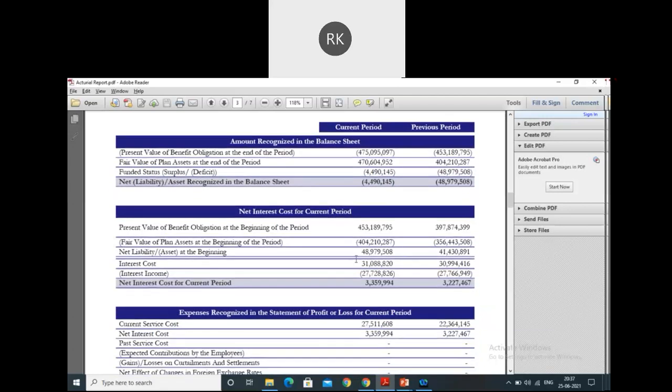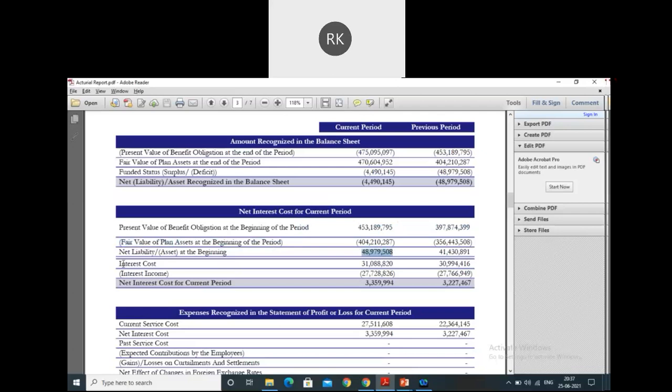As I mentioned, if you have understood those tables, you are done. Then net interest cost for the current period. Why net interest cost? As to why they have mentioned net, we'll see. Now they are saying the present value obligation at the beginning of the period was 453. That's very much right. We can see that from the top. The fair value of the plan asset was this, and ultimately the net liability was 48979.